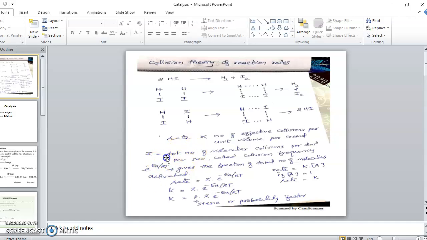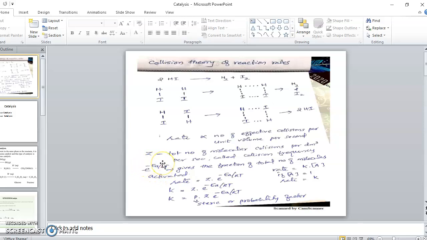So in that sample of gas where the molecules are colliding, only a fraction of the total number of molecules have that threshold energy, and that fraction of molecules that get activated is indicated by a term called exponential of minus Ea by RT, e raised to minus Ea by RT.